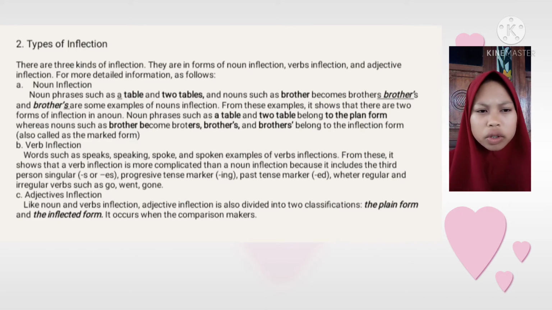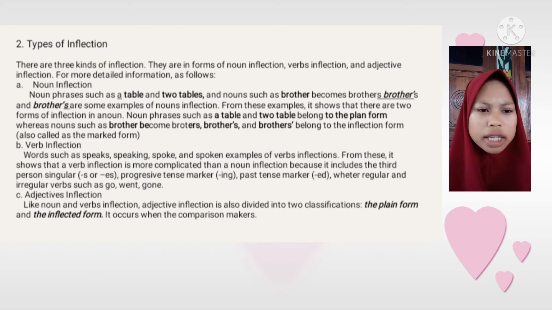1. Noun inflection. Nouns such as table become tables, and nouns such as brother becomes brothers, are some examples of noun inflection. 2. Verb inflection.